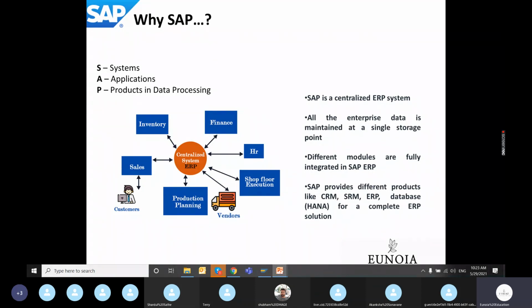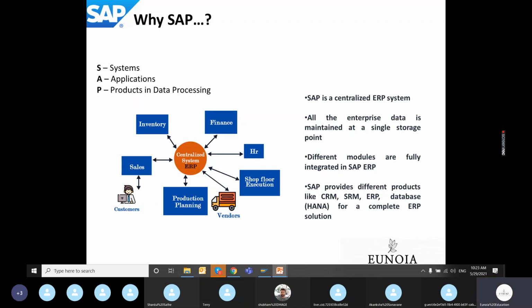You don't have to go to a different vendor for a particular solution. That's the best thing about SAP. Whatever you want, 90 to 95% of the time, SAP has a solution for you. So there is no need to change the vendor for any of these.